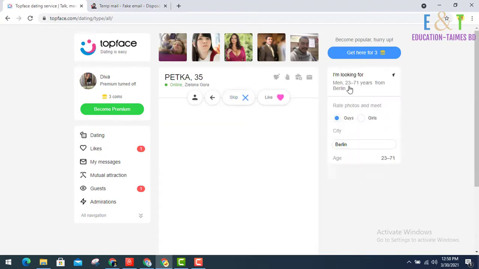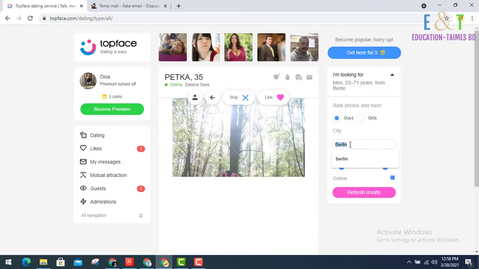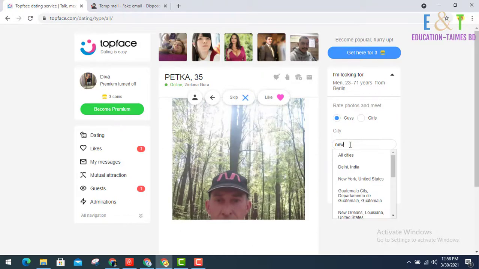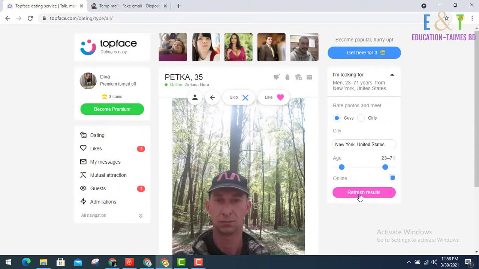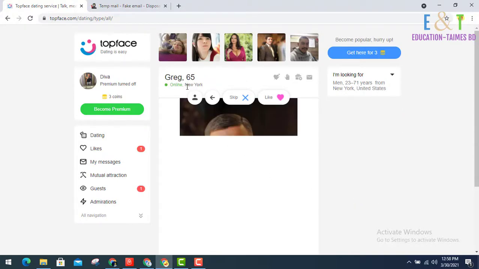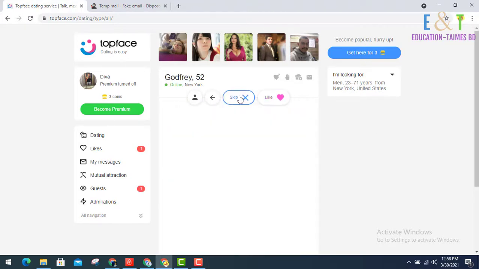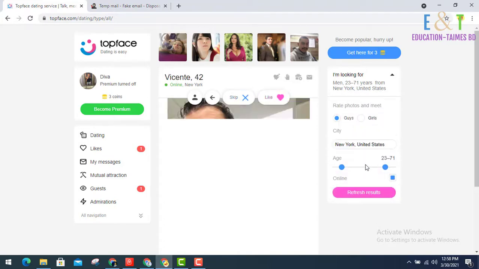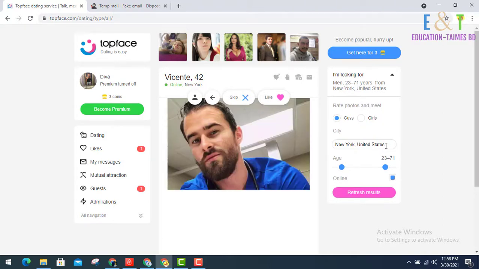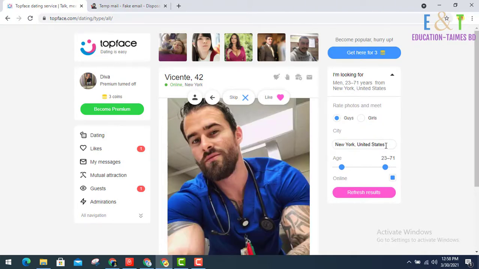When you need another city, then you write here such as New York state and refresh it and look at this. It provides New York state. If you work a few hours, then you get a lot of traffic in your Snapchat, and probably you select your city when this city's time zone is morning or late night. Then you get more traffic.